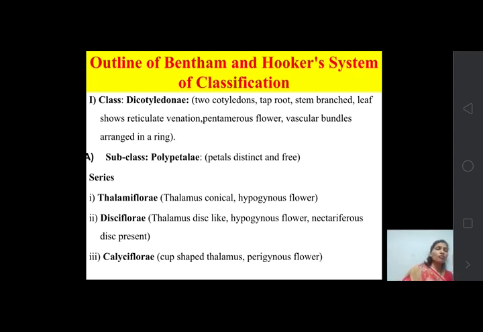So what is the meaning of perigynous flower? Perigynous means the position of ovary, that is gynoecium, and all the three whorls are at the same line. No one is inferior and no one is superior. All the whorls are present at the same level. That is known as the perigynous flower. So this subclass, Polypetalae, includes three series on the basis of structure of thalamus: Thalamiflorae, Disciflorae and Calyciflorae.